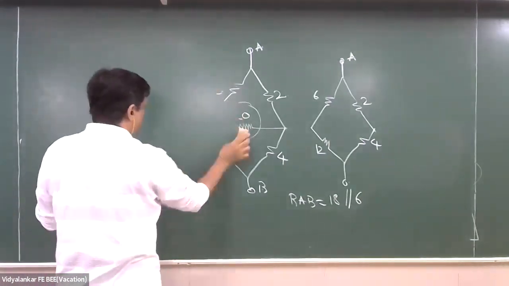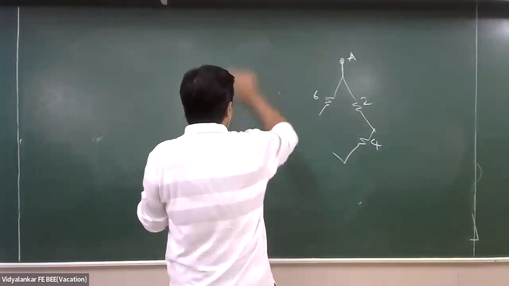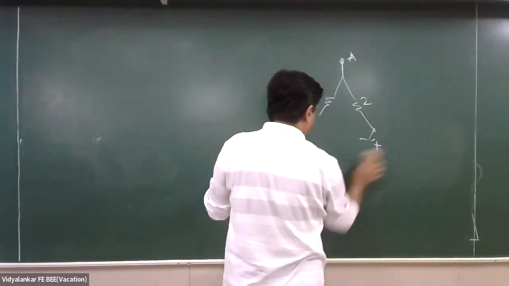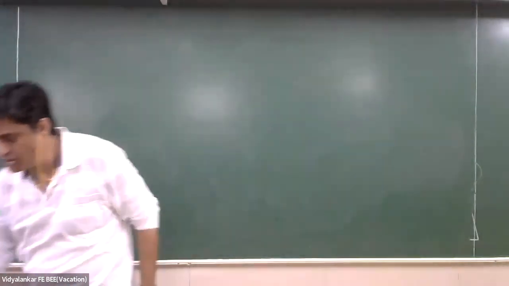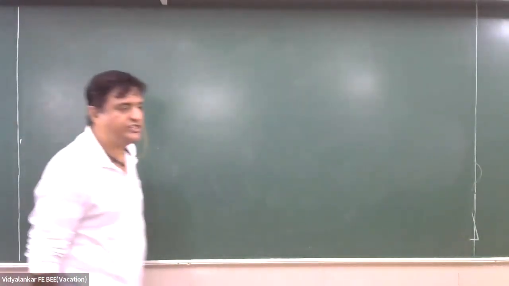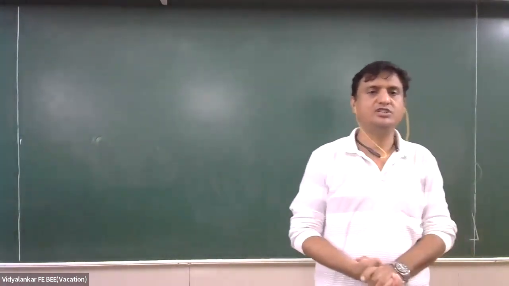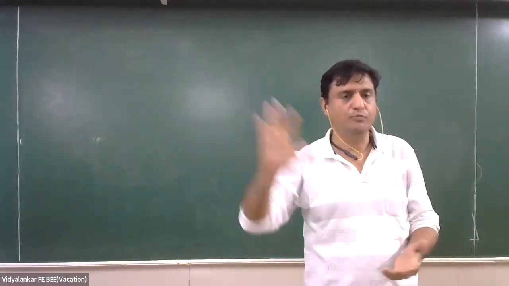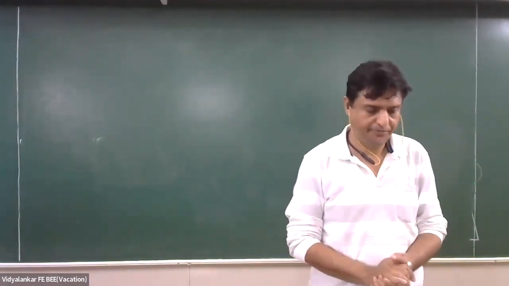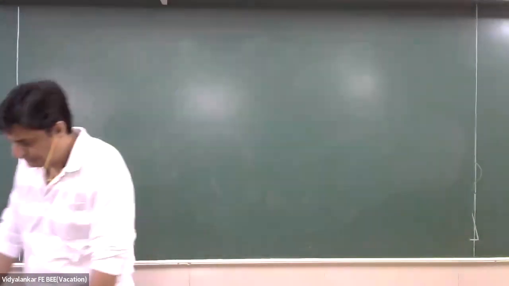Now, the most important part. So can you explain why it is a balanced Wheatstone bridge? In a balanced Wheatstone bridge, the galvanometer branch shows null deflection because on each side, whatever voltage is there, it is equal. The potential difference is 0, and that's why that resistance can be removed. Am I right, beta? Yes, sir. Okay.